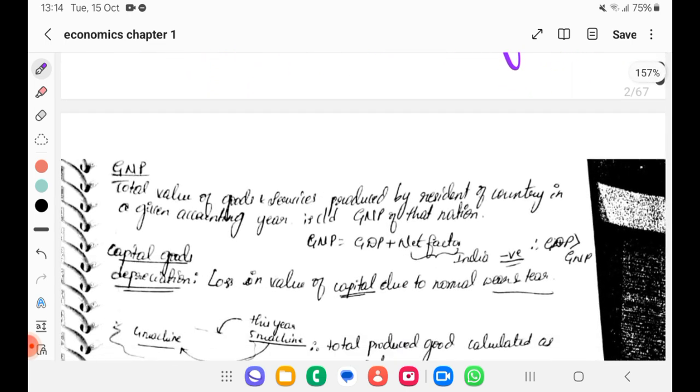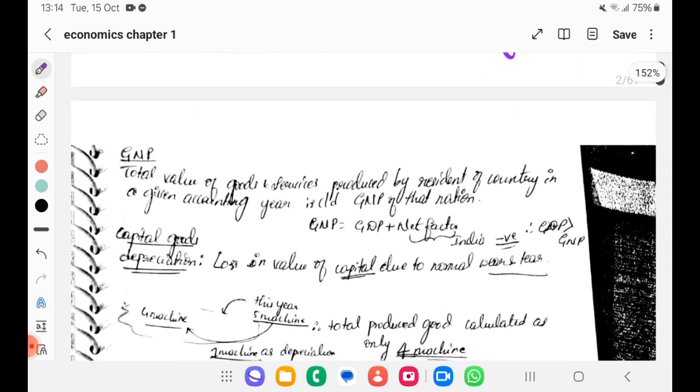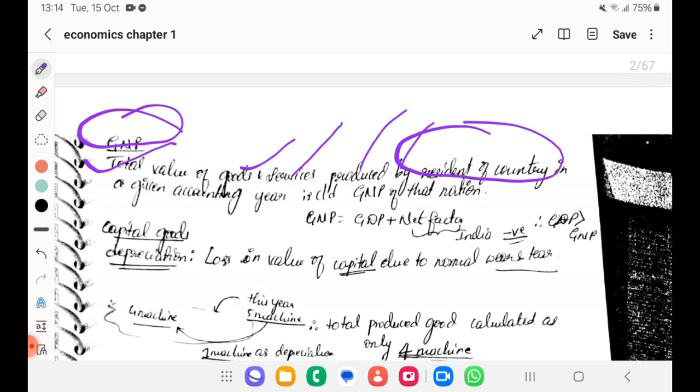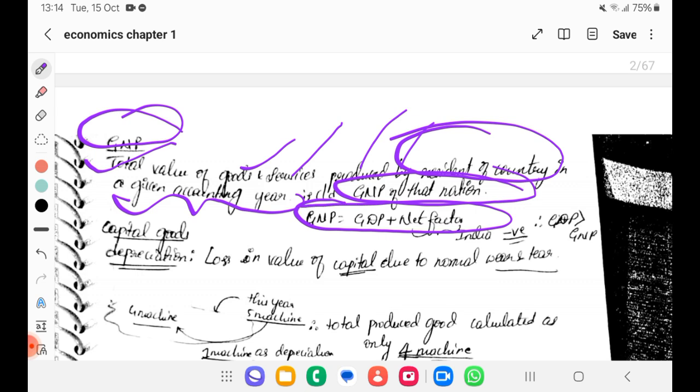If you see here, I have a definition for GNP as well. Total value of goods and services produced by a resident of a country in a given accounting year is called GNP of that nation. So GNP is equal to GDP plus net factor income. We have seen this also. For India it is negative. That's why GDP is more, because more income is going out of India to foreign.